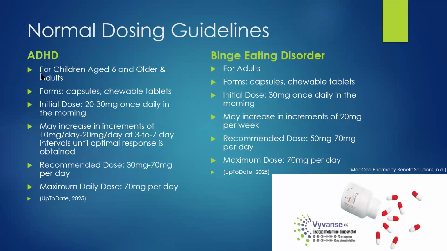The normal dosing guidelines for the two disorders Vyvanse is used in. So in ADHD, this is used in children age 6 and older and for adults. It comes in two forms, capsules and chewable tablets. The initial recommended dose is 20 to 30 milligrams once daily in the morning. We may increase in increments of 10 to 20 milligrams per day at 3 to 7 day intervals until the optimal response is obtained. The recommended dose is 30 to 70 milligrams per day. The maximum daily dose is 70 milligrams per day.